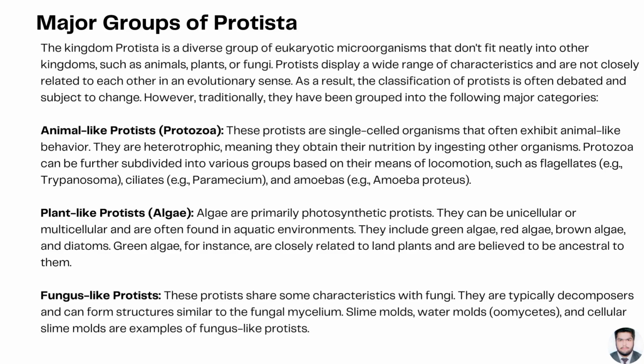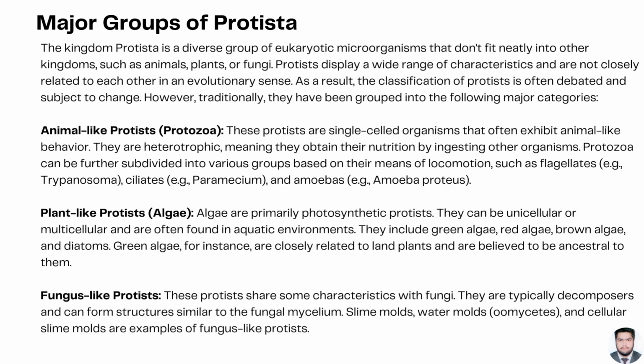However, traditionally they have been grouped into the following major categories. Animal-like protists, protozoa. These protists are single-celled organisms that often exhibit animal-like behavior. They are heterotrophic, meaning they obtain their nutrition by ingesting other organisms. Protozoa can be further subdivided into various groups based on their means of locomotion, such as flagellates, example Trypanosoma, ciliates, Paramecium, and amoebas, Amoeba proteus.